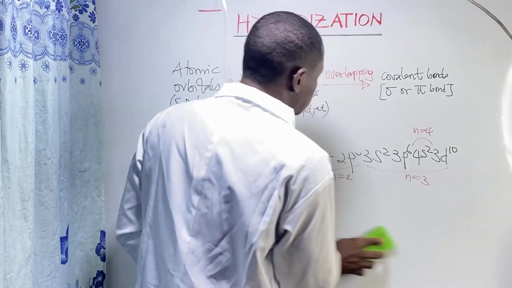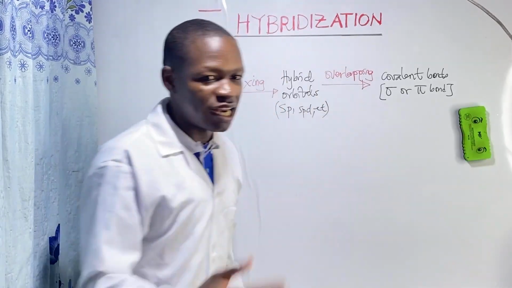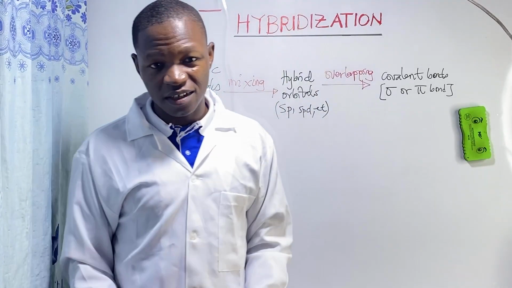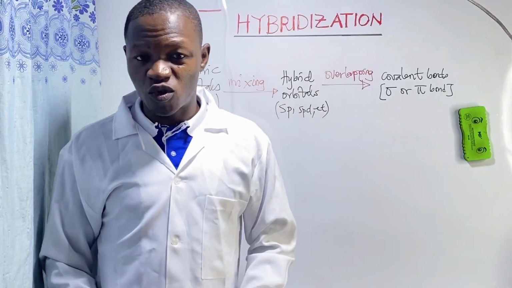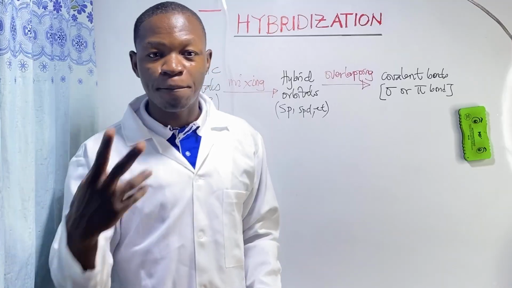Sigma bonds and pi bonds are formed by the overlapping of atomic orbitals. So at this level, there are two types of covalent bonds formed through hybridization: sigma bonds and pi bonds.